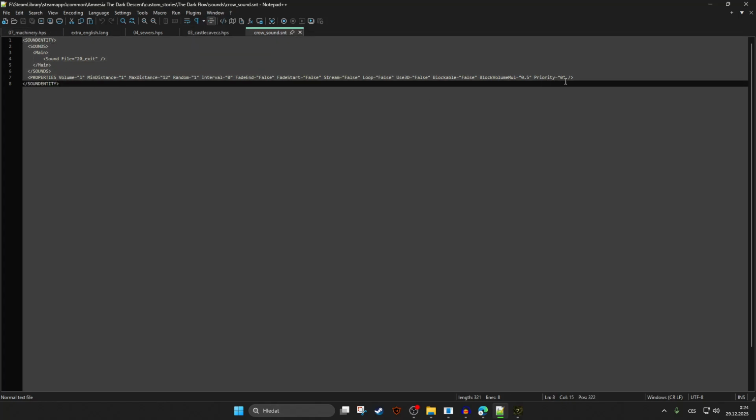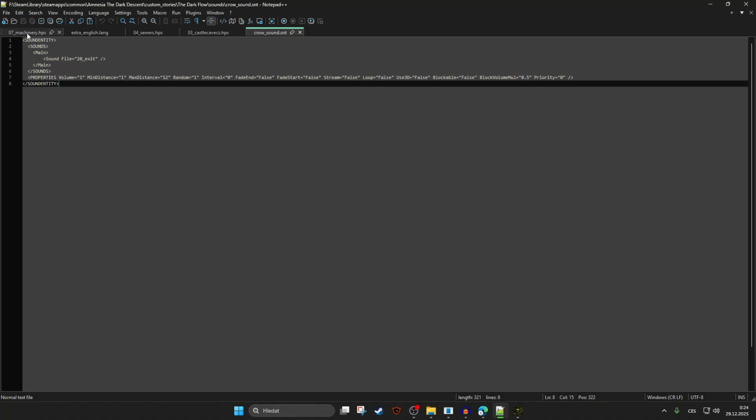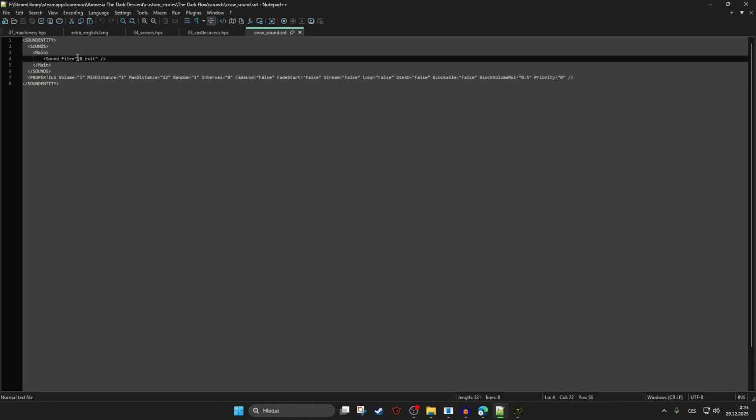Now in here, you have many options. You can have even more options, I believe, but I don't think they're very important. The most important are right here. So first of all, sound file. This is very important. You want to put the sound file, which is crowsound, right? This is the sound file for the OGG. Okay, hope it makes sense.